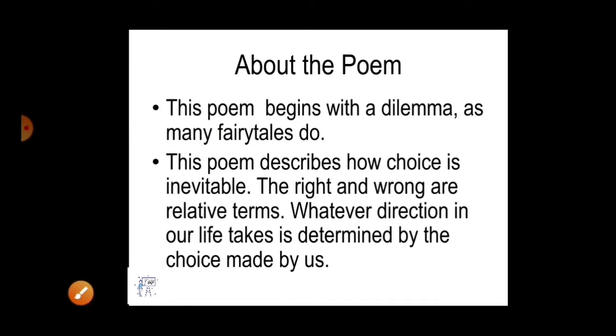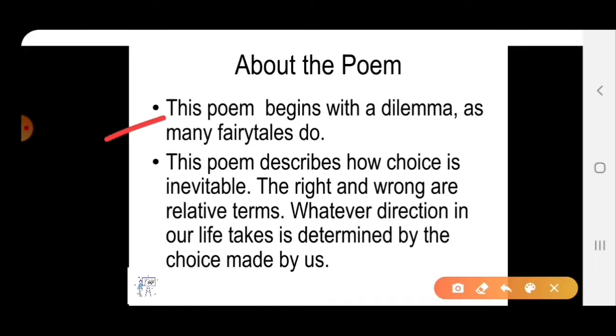Now we will see what is given in this poem. This poem begins with a dilemma, as many fairy tales do. Dilemma means a confusion of making choices in life. This poem describes how choice is inevitable. Inevitable means a certain thing that cannot be avoided. The right and wrong are relative terms. Whatever direction our life takes is determined by the choice made by us.